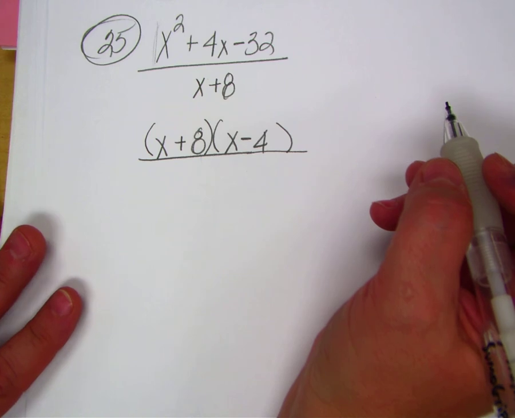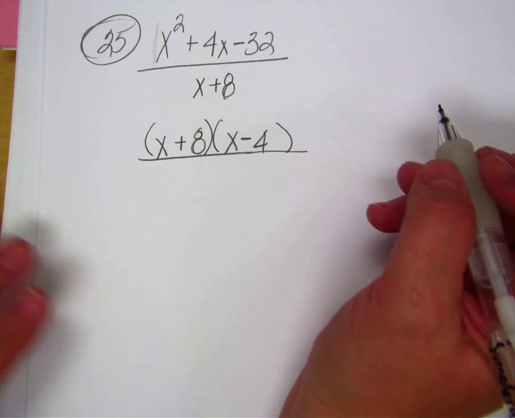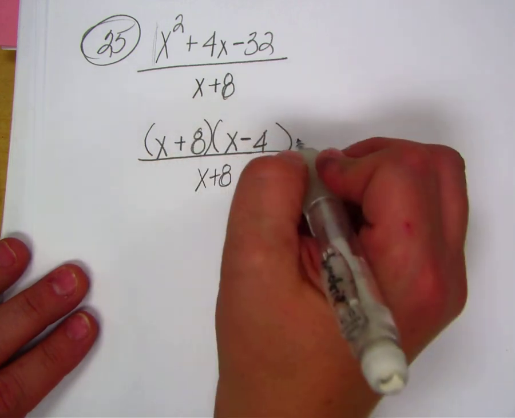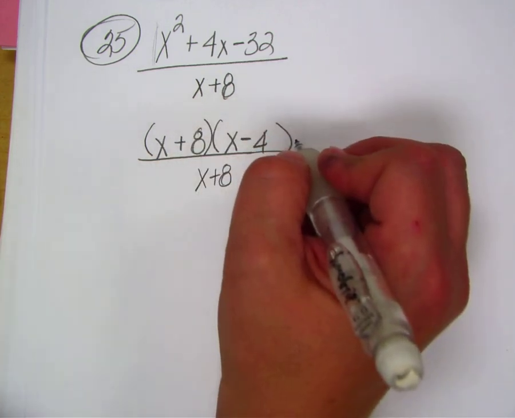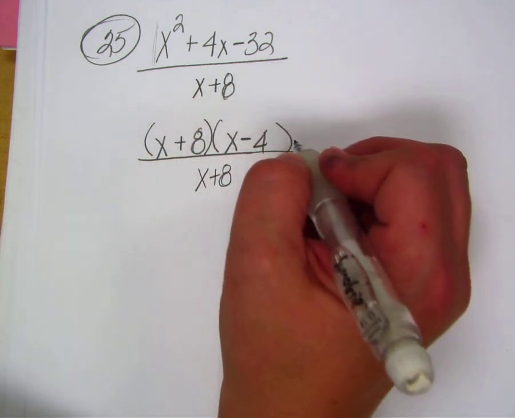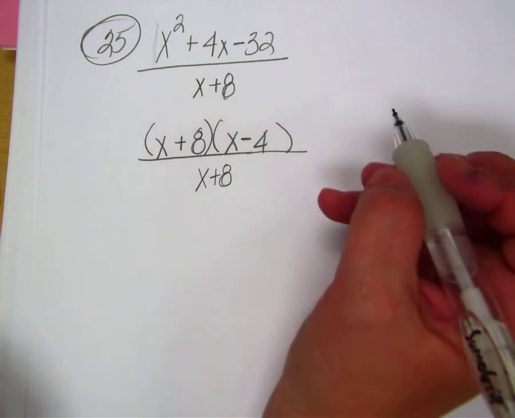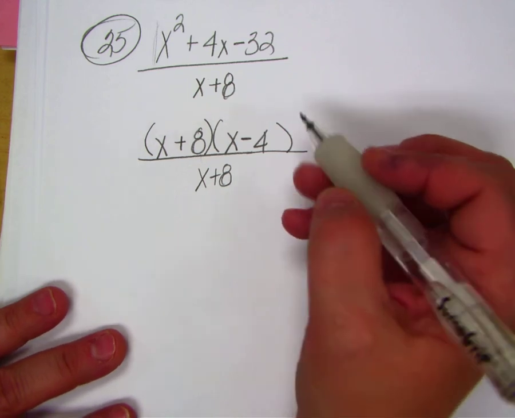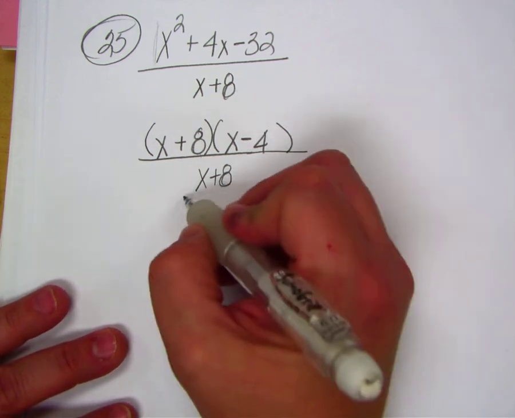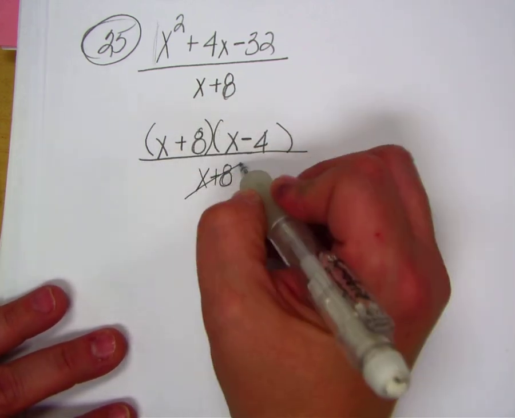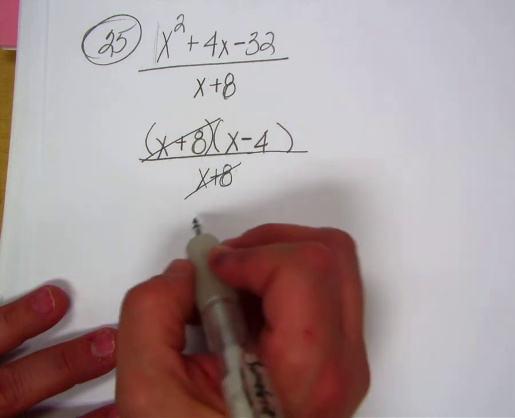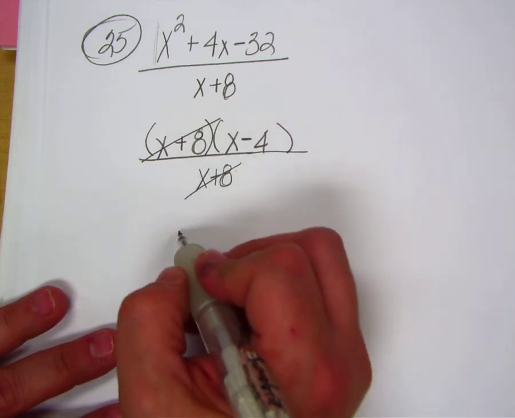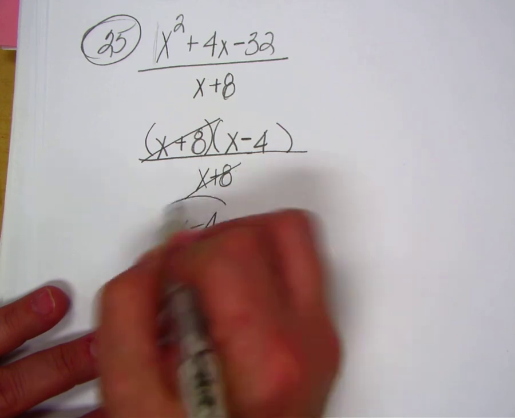Anybody have a question about that? And then you can't do anything to the bottom. Good. Anybody have a question about the numerator though? Everybody understand how to factor that? Can the top first one and the bottom cancel out? I've got x plus 8 and x plus 8, so those can cancel. So what does that leave me? X minus 4. Good.